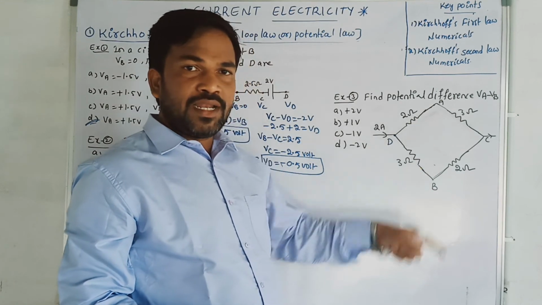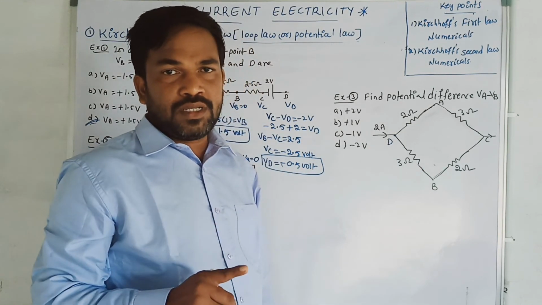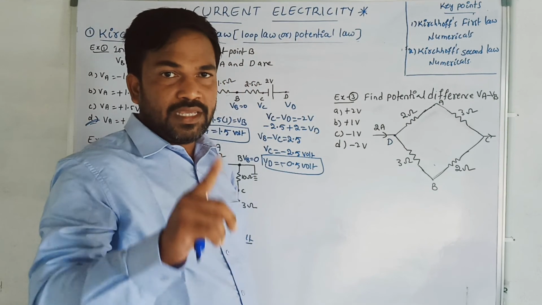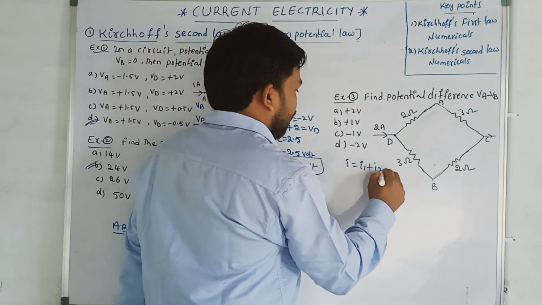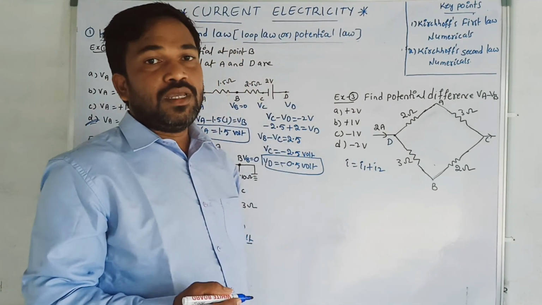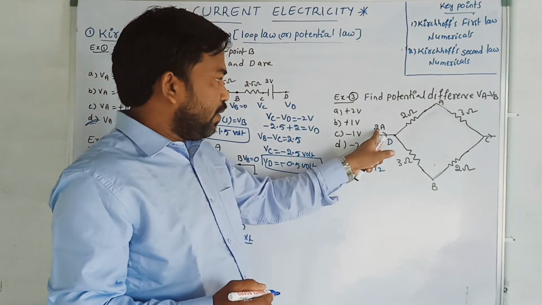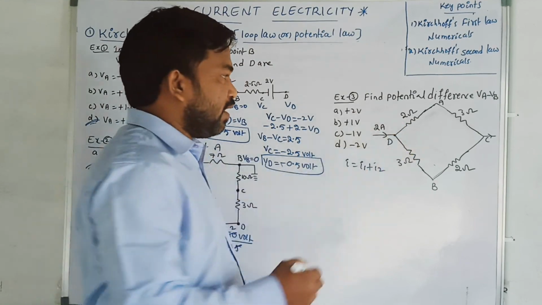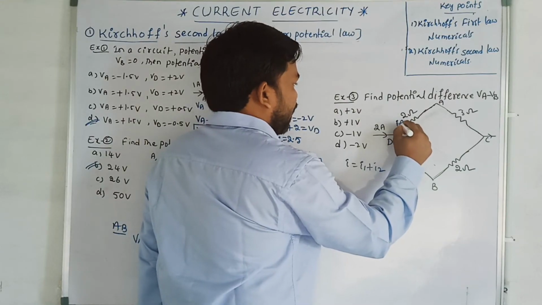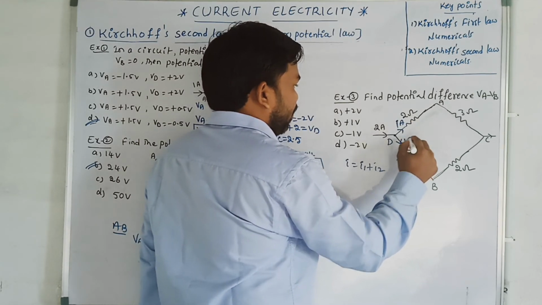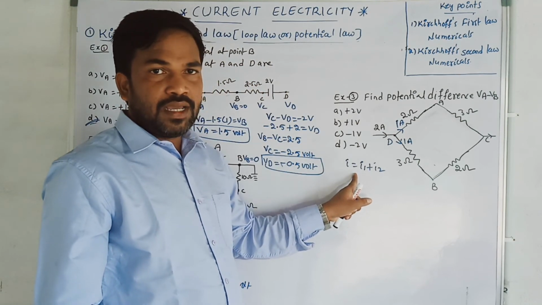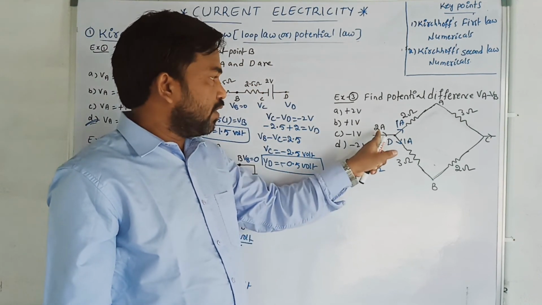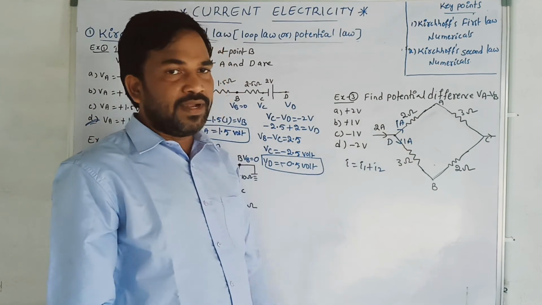Therefore, circuit is in parallel means we know in a parallel circuit the current is going to be distributed. I is equal to I1 plus I2. The current is going to distribute equally. What is the current? 2 ampere. Okay, here 1 ampere current. This side also 1 ampere current is going. That is because in a parallel circuit, I is equal to I1 plus I2. Therefore, 2 ampere current is distributing like 1 ampere and 1 ampere.